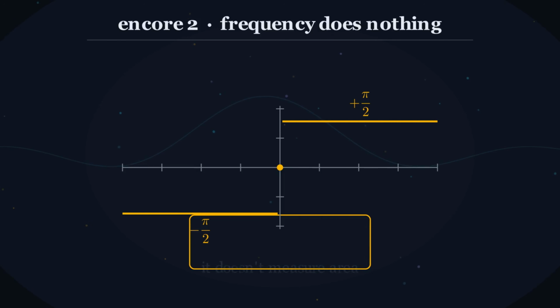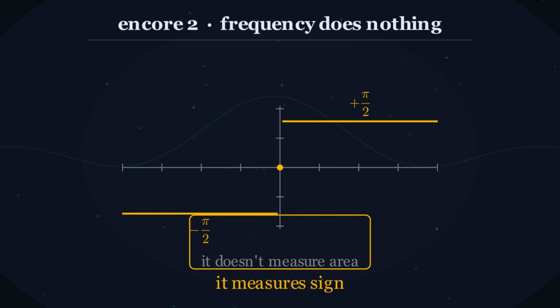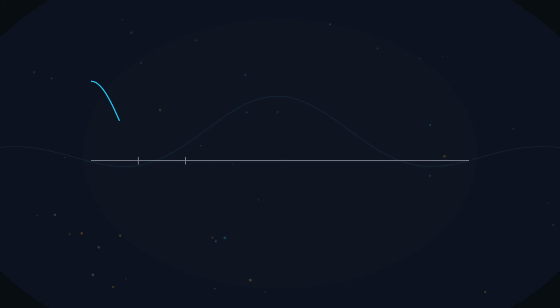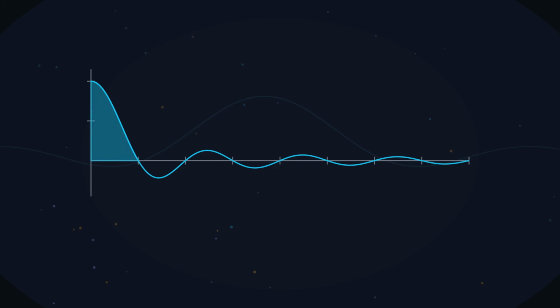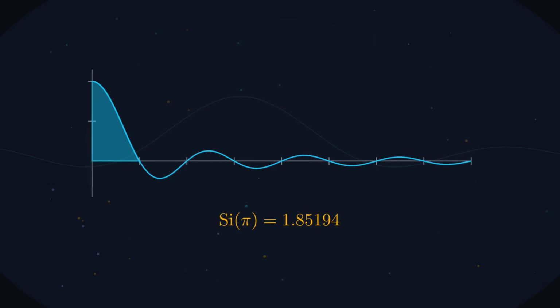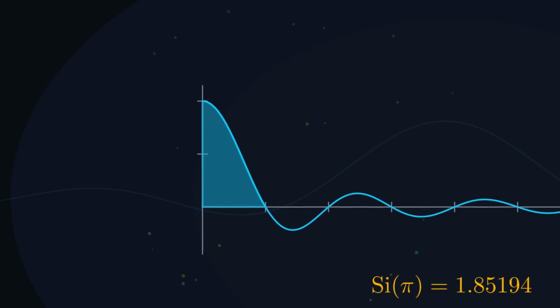This integral doesn't measure area. It measures sign. And that is exactly the job it does inside Fourier analysis, which is where you have already met it, whether you knew it or not. One last thing, go back to the very first arch. Its area is 1.8519, and it is the biggest overshoot the running total ever makes.